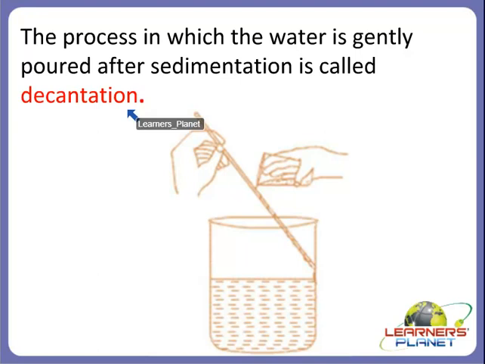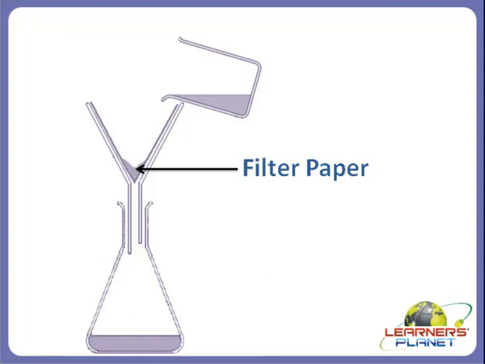Decantation, right? But decanted water may still have a lot of impurities, right? So what can we do? Yes, the other method is filtration. Filtration is a better process than decantation to purify water, because decanted water may have a lot of impurities, right? And we want water which is free of impurities. So now we will study about the other method, that is filtration.